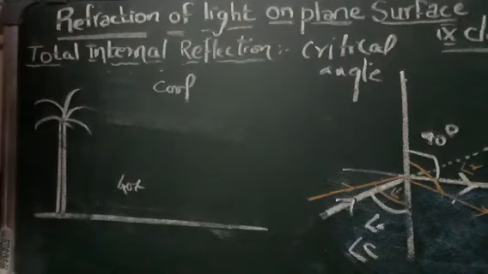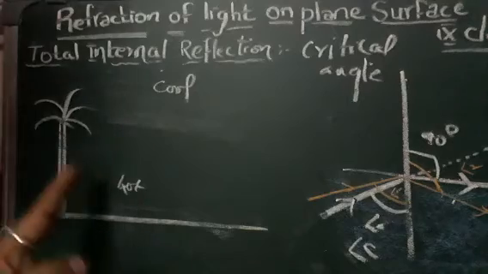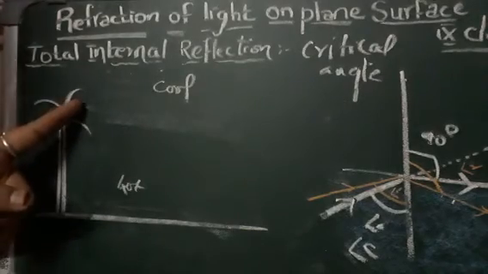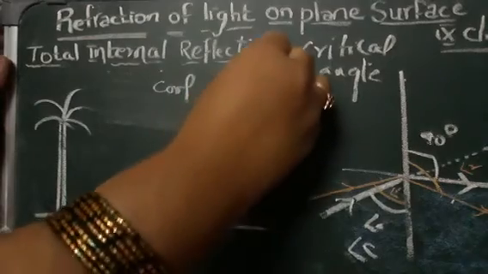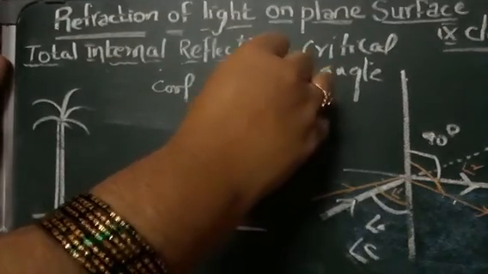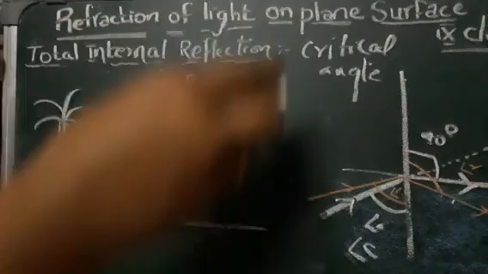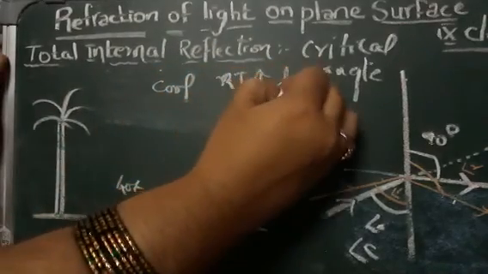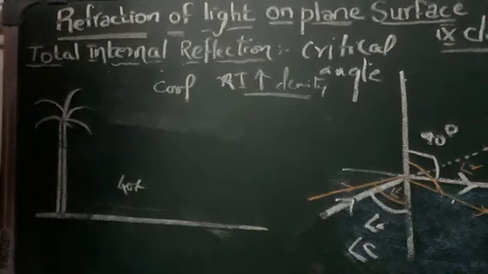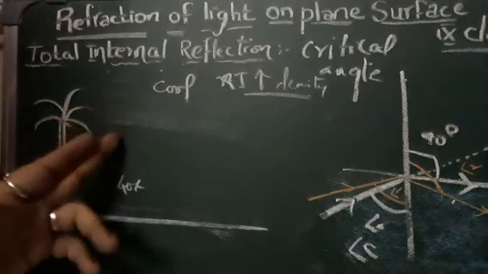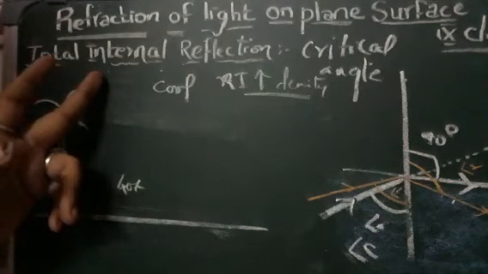As a result, the density of air increases with height. We know that the refractive index of air increases with density. Thus the refractive index of air increases with height.